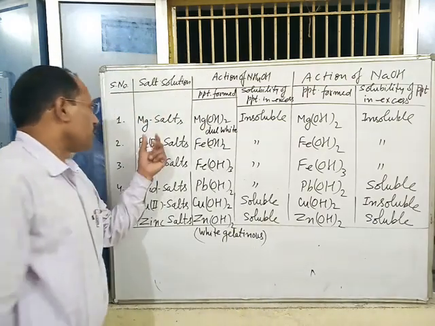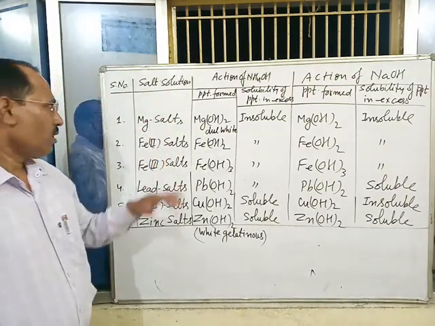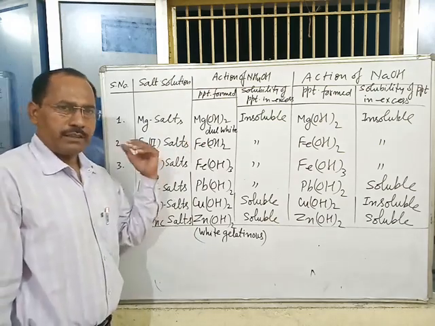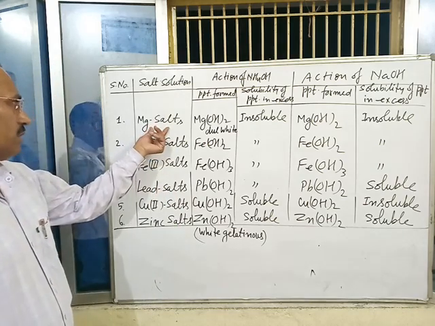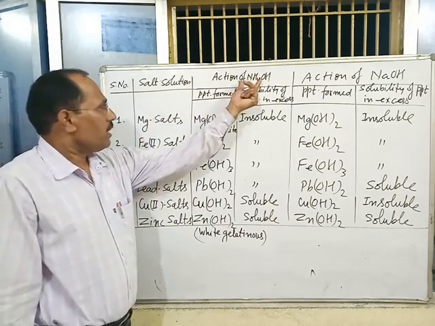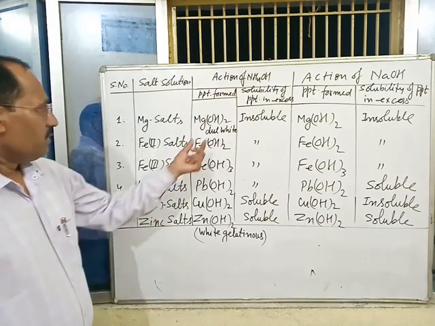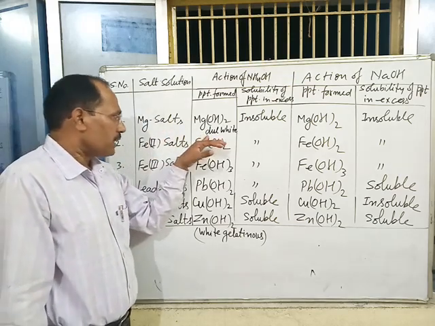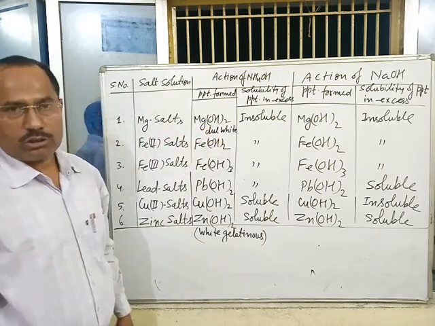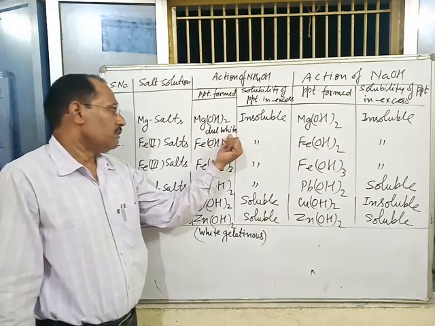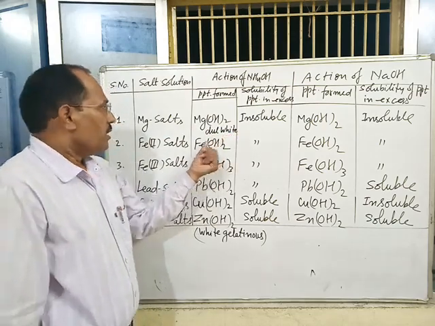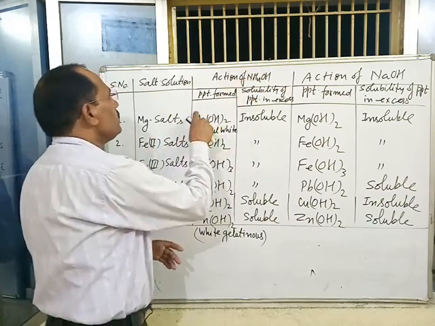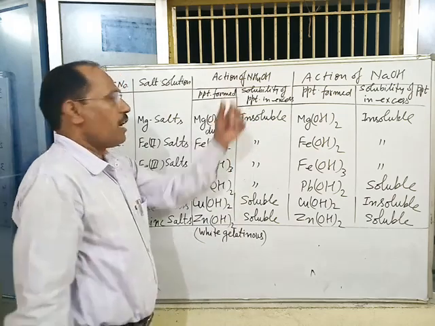First salt taken is magnesium salt. When a magnesium salt, magnesium chloride, magnesium sulfate, magnesium nitrate, magnesium carbonate, is treated with NH4OH, then magnesium metal gets precipitated in the form of magnesium hydroxide. Which color is it? Dull white. When excess of ammonium hydroxide is added to it, it remains insoluble in NH4OH.